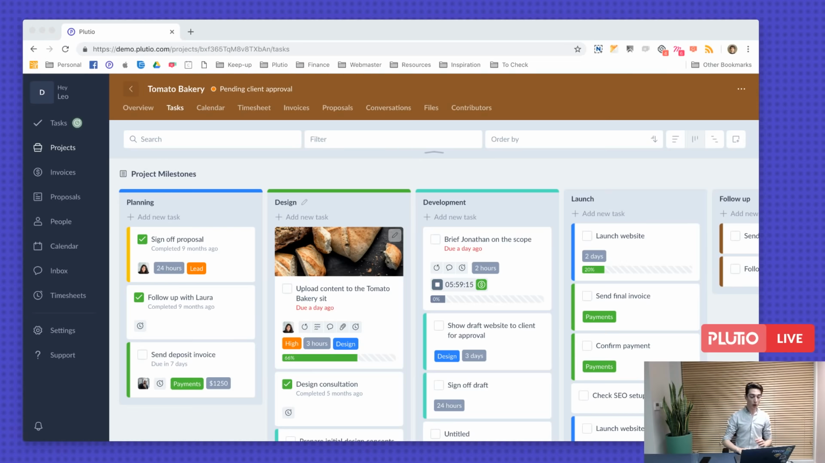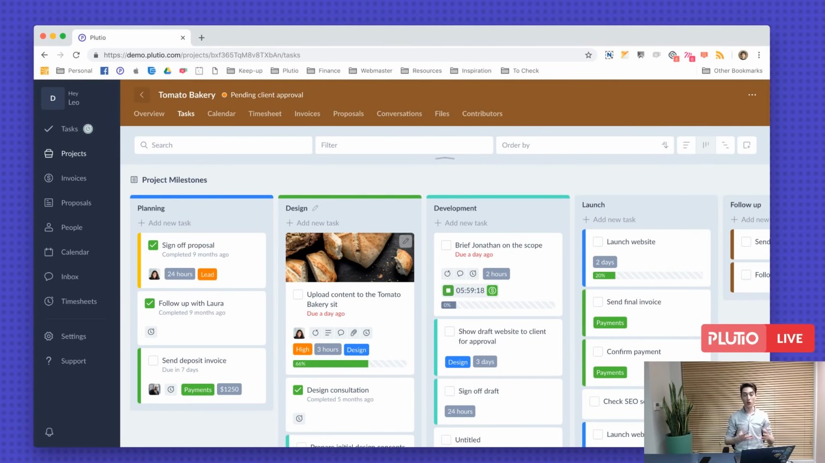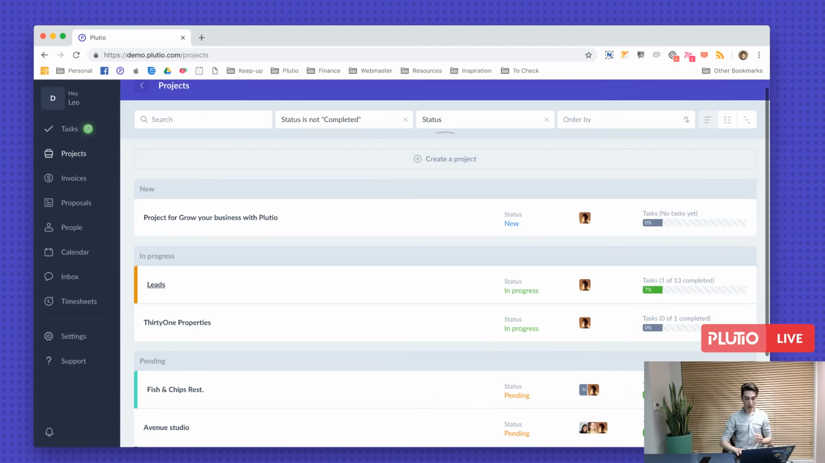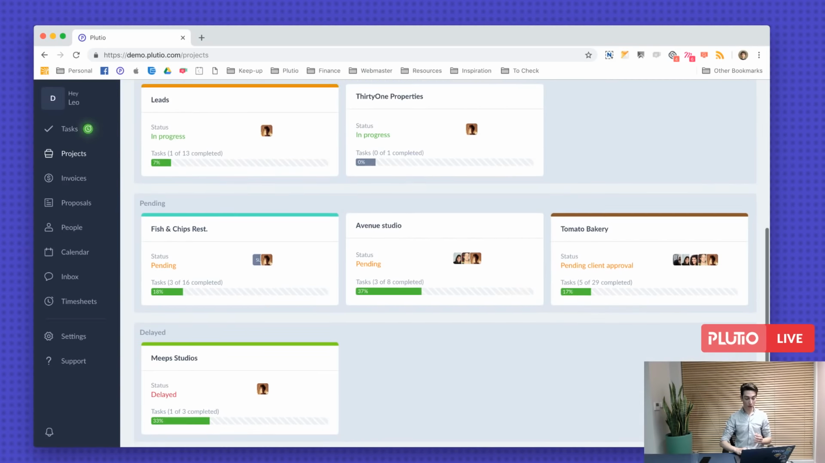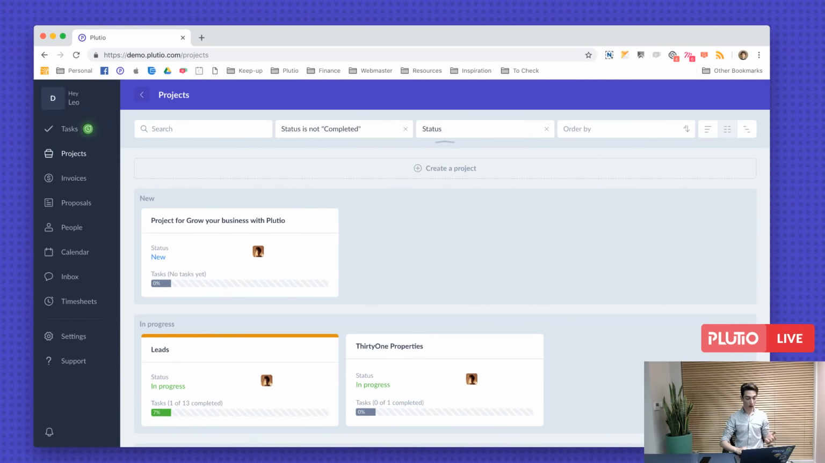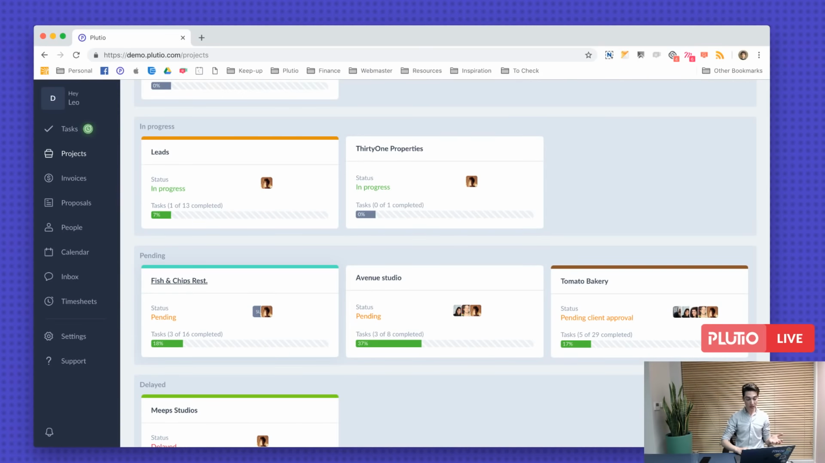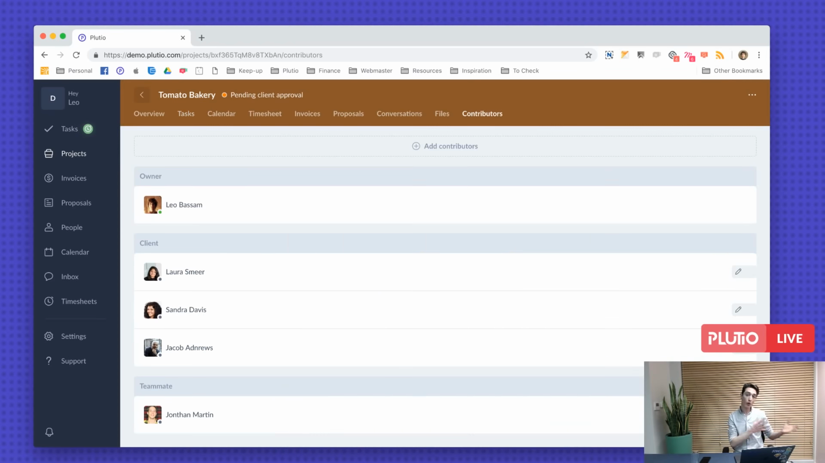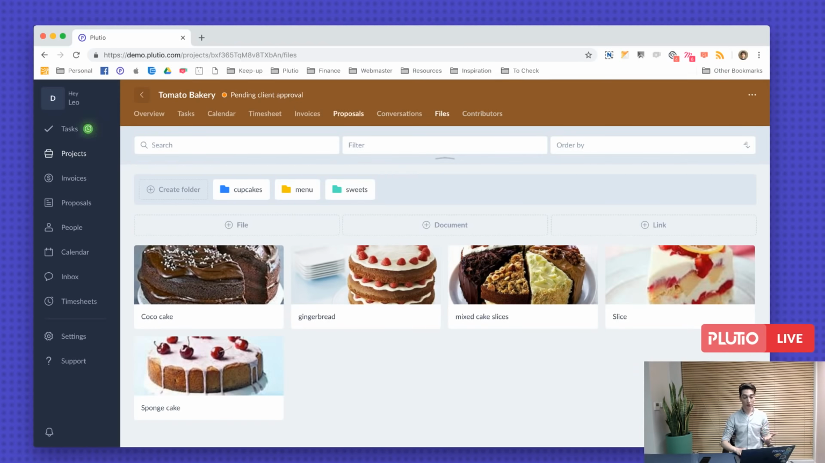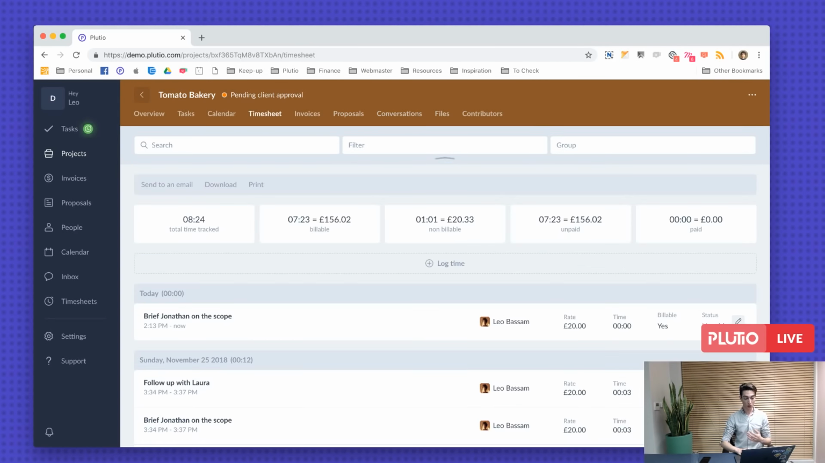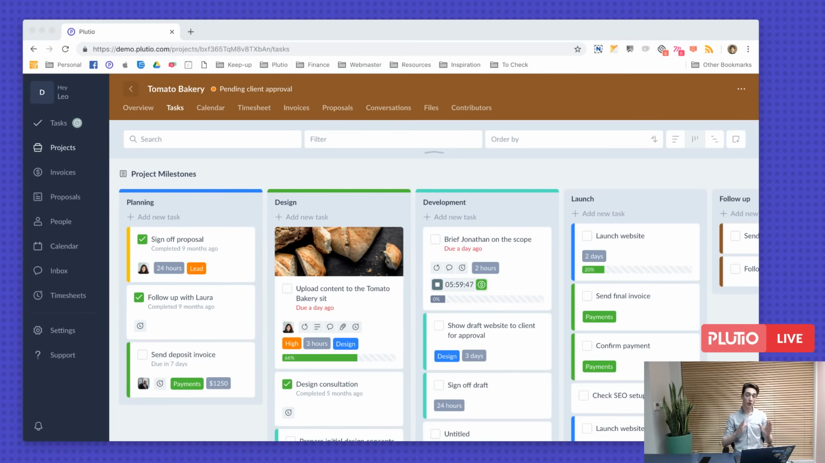So there are different ways of working with your clients. You create a project for each client. As you can see here, I have multiple projects, and each of them is for a different client. I have projects called Fish and Chips, Avenue Studio, Tomato Bakery, and these projects are for different clients. I simply invite the client to their project, and then I can start collaborating with them on files, conversations, the timesheets, etc. So the best way to do it is to create a project for each client and then invite the client to that project.